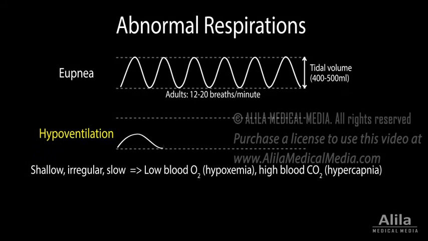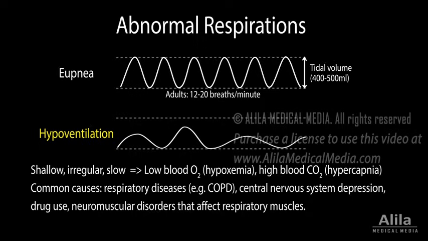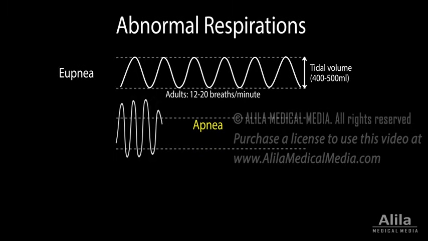Hypoventilation is shallow, irregular, or slow breathing that leads to low blood oxygen, hypoxemia, and high blood carbon dioxide, hypercapnia. Common causes include respiratory diseases such as COPD, central nervous system depression, drug use, and neuromuscular disorders that affect respiratory muscles. Apnea refers to periods of cessation of breathing.